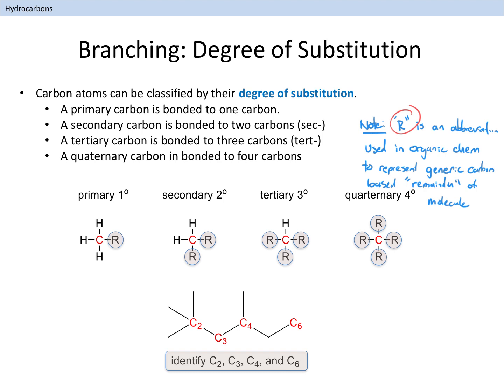Note here that secondary carbon atoms are often associated with the abbreviation sec, and tertiary carbon atoms with the abbreviation tert. Also note that we use the symbol for degree next to a number 1, 2, 3, or 4 as a shorthand description for primary, secondary, tertiary, and quaternary, respectively.